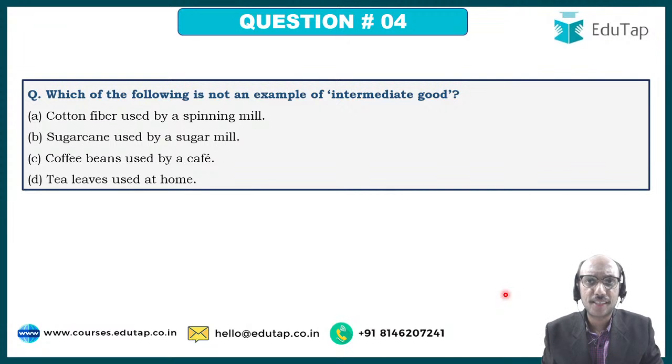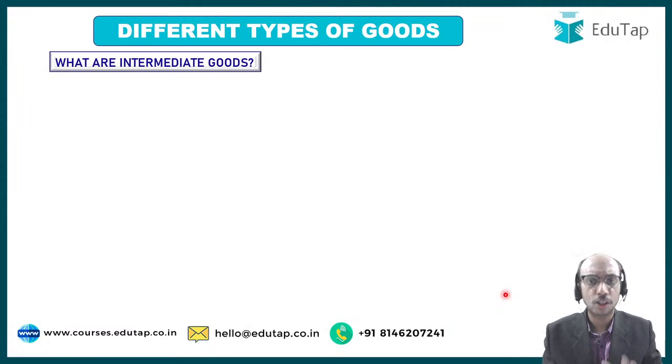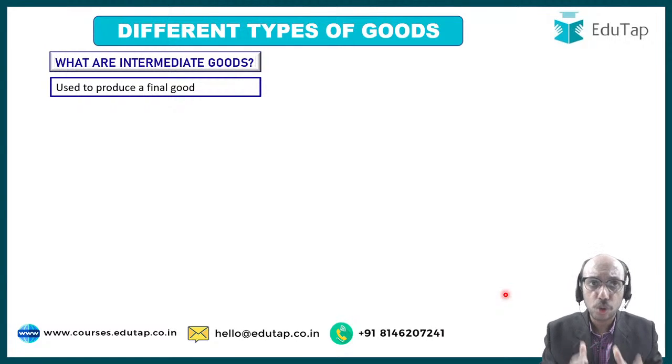Now let me very quickly discuss the entire theory related to intermediate goods. What are intermediate goods? These are goods used to produce a final good. What is a final good? Final good is something that I consume to satisfy my want. Now let us say that my need is to cover myself up. So this coat is helping me do that. So this is the final good for me, right? So the thread which is used to make this final good, this coat, can be considered to be an example of intermediate good. So the thread or the yarn becomes the intermediate good, and this becomes the final good, right?